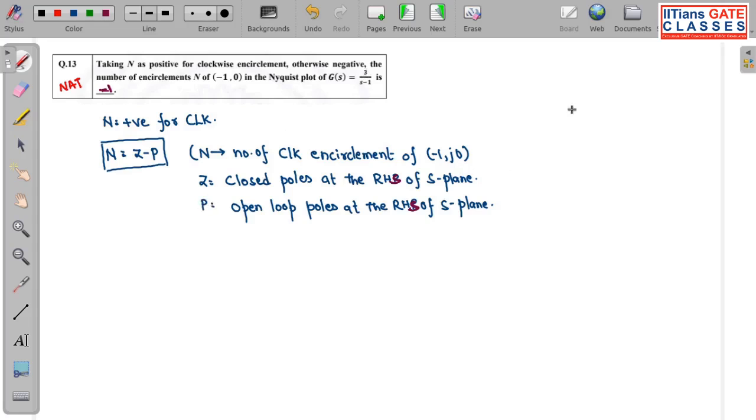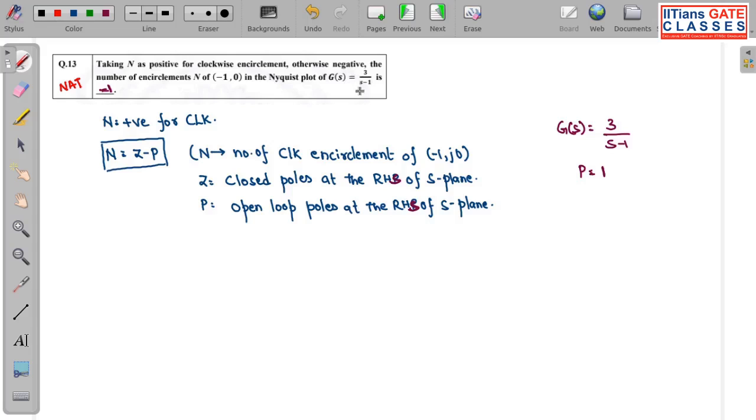Directly from the transfer function I can see G(S) is equal to 3 by S minus 1. So P is 1. Always remember, in polar plot or in Bode plot we are always given the open loop transfer function. We calculate the stability of closed loop using the open loop transfer function.